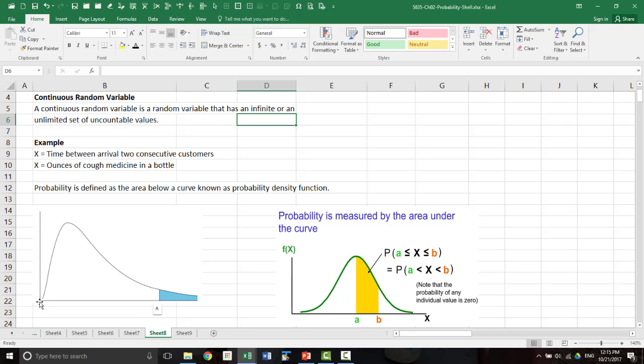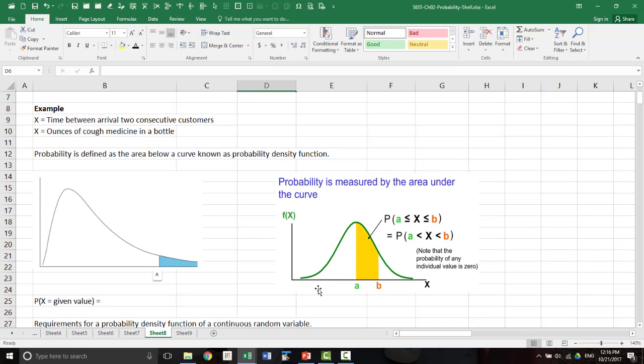So if the probability density function looks like this, then the probability that x is greater than or equal to a is that area. Remember, for a particular value the probability is 0, and therefore there is no distinction between whether the equality is included in the range or not. So the probability of x greater than or equal to a and less than or equal to b is the same as x greater than a but less than b. The equal to sign doesn't matter, because that equal to sign adds 0 probability.